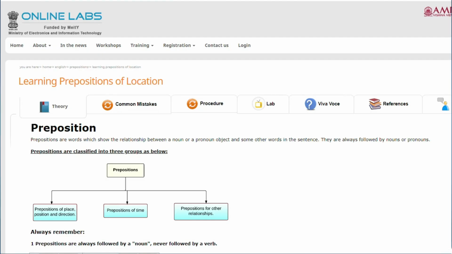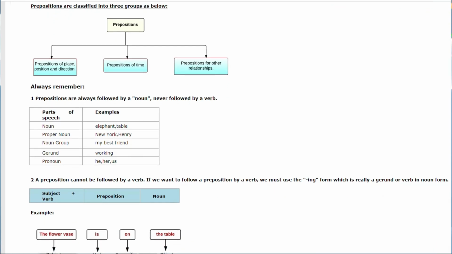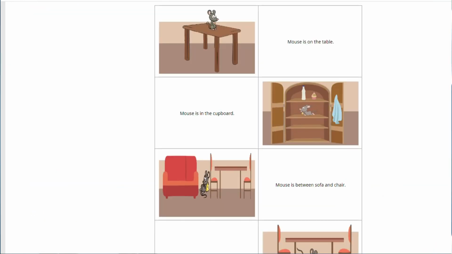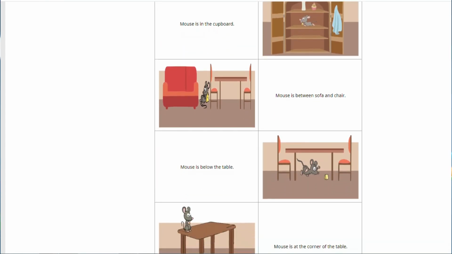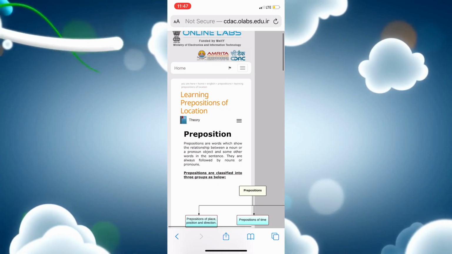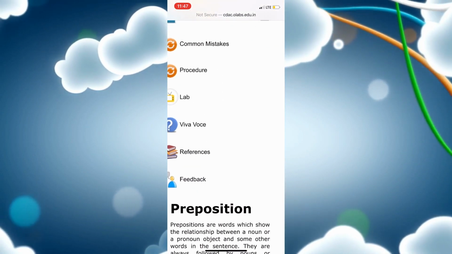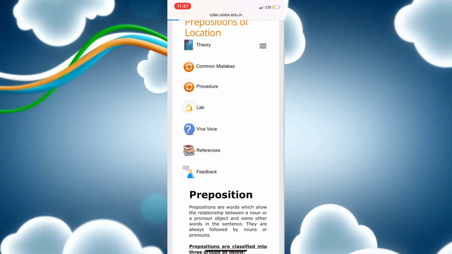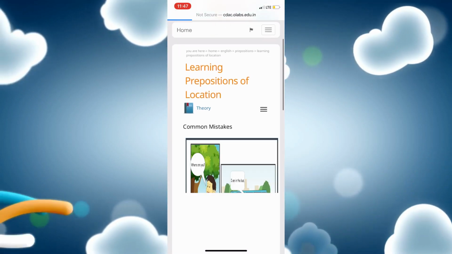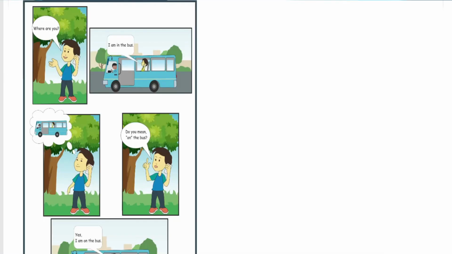Yes, here we can see the definition and how it is being classified. It is very beautiful. We can see it through the picture. This is what OLab basically is. Through practical knowledge, we are learning a topic. And if we click on this bulletin button, we can see common mistakes we as learners make, shown beautifully with the picture.